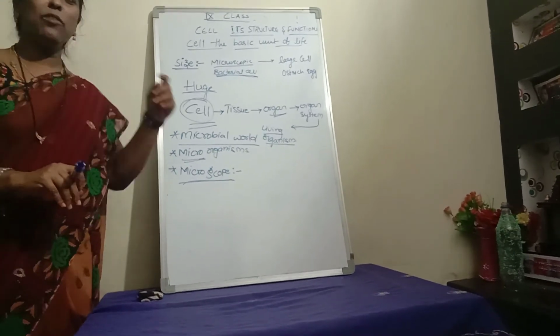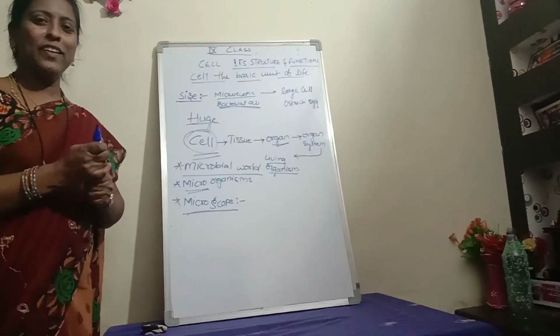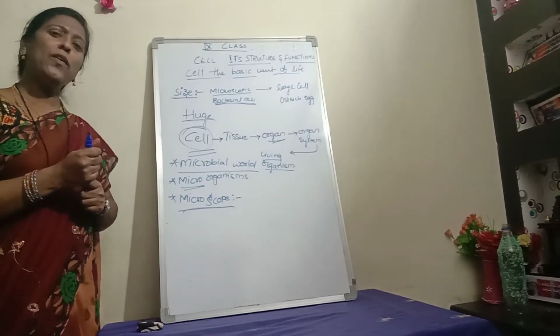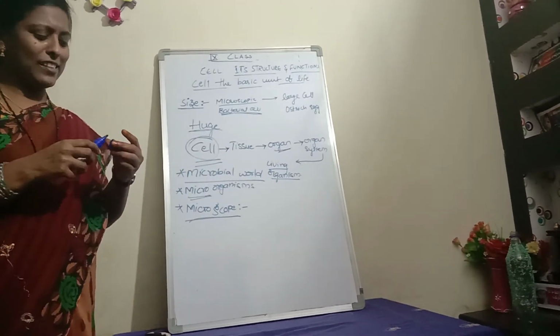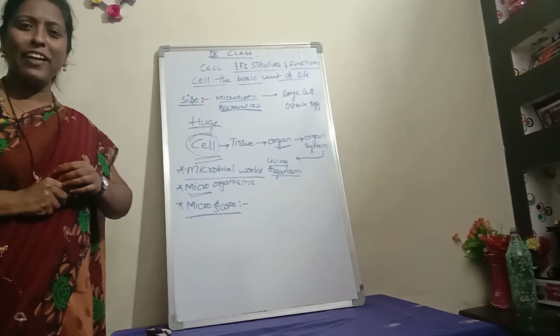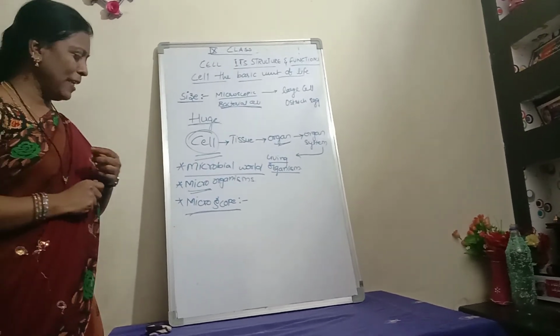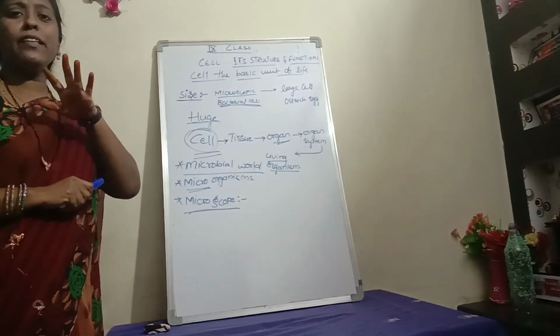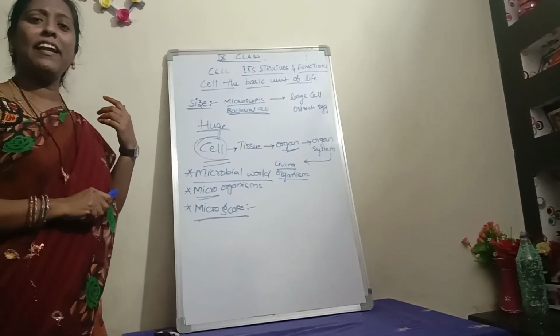Give one example for a microorganism. The famous example is the coronavirus. Though it is a microscopic organism, it is shaking the entire world. Really, it is a small, minute microorganism. We can't see it with our naked eye, but it is shaking the entire world.